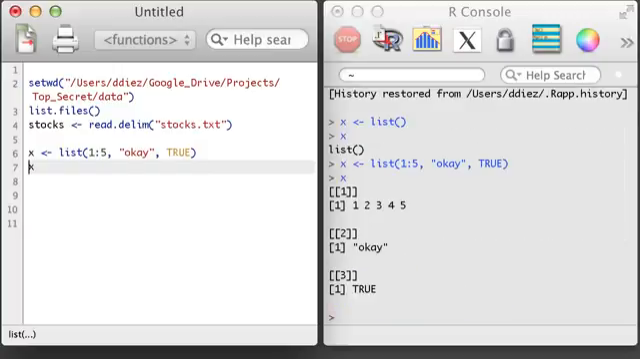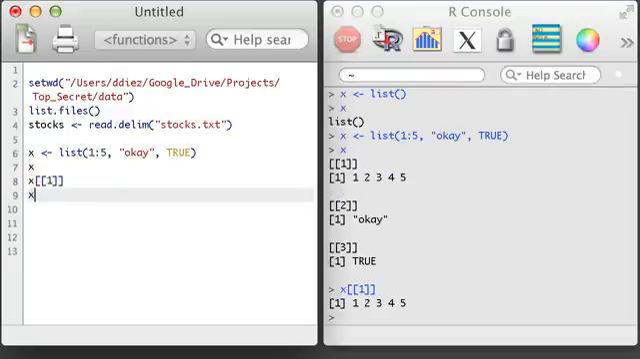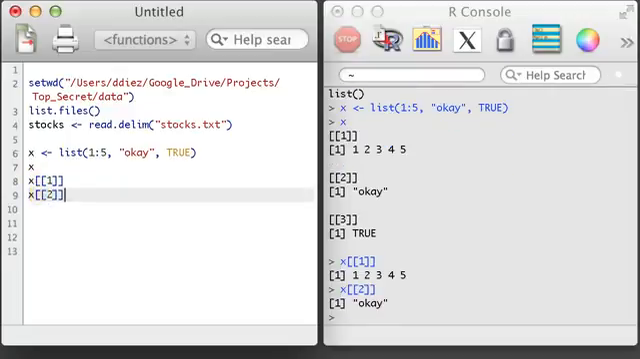What is important to understand is that a list can hold objects of all different types. In this example, the first object is a numerical vector of length 5. The second object is a character vector of length 1, and the third object is a Boolean vector of length 1. If I wanted to access an item, I use the subsetting with double bracket.